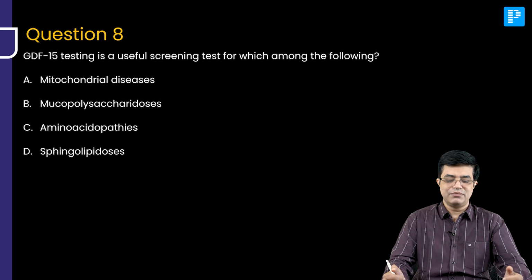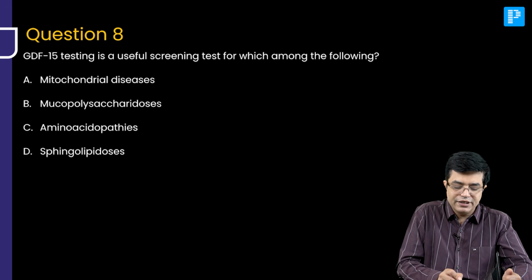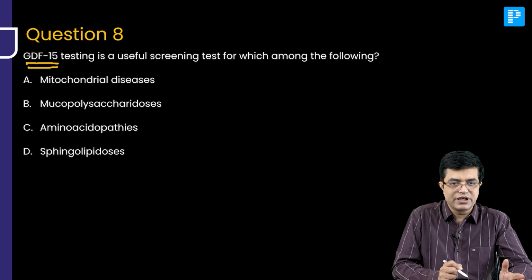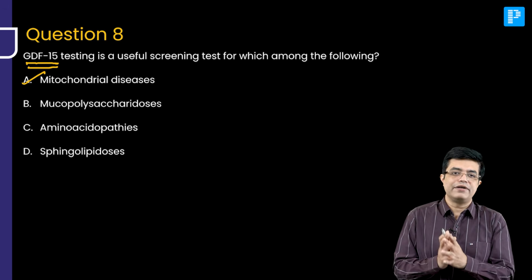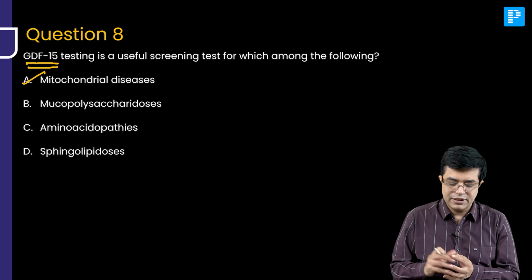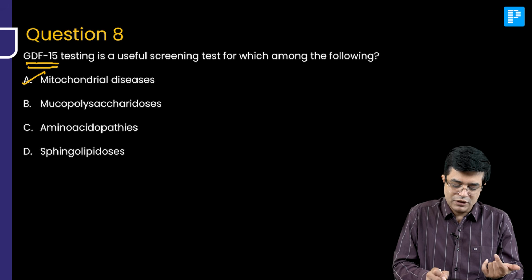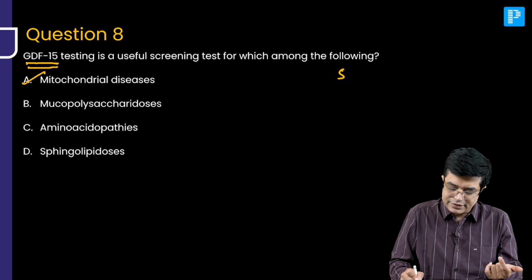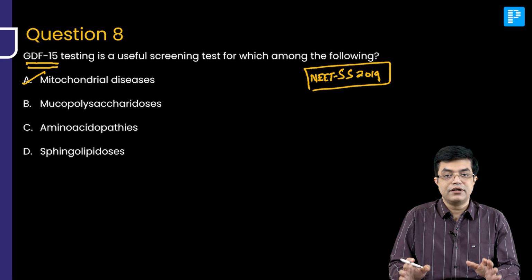Let's go further. Question number 8. GDF testing is a useful screening test for which among the following? Growth and differentiation factor number 15. It is a useful screening test for mitochondrial diseases. It's a direct one-liner I have taken from the older papers, and this is also discussed in the detailed videos that we have talked about. So it's an old NEET SS 2019 MCQ. Now you might be thinking, sir, a 2019 question?